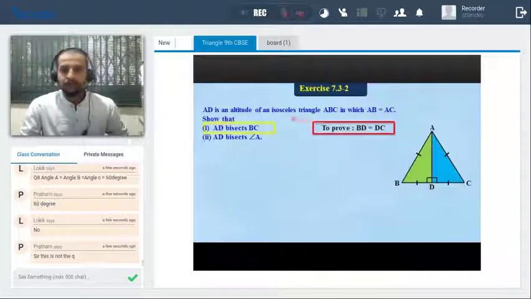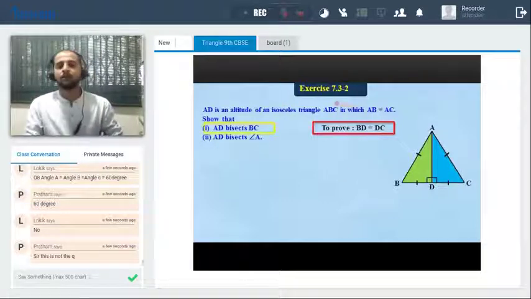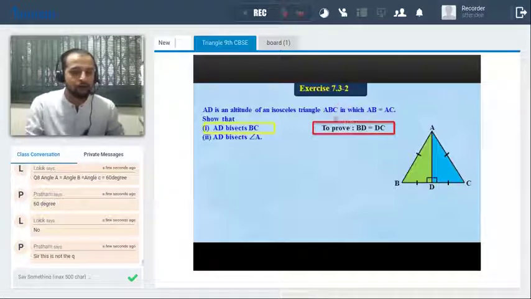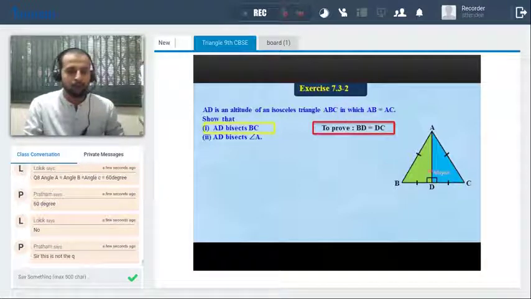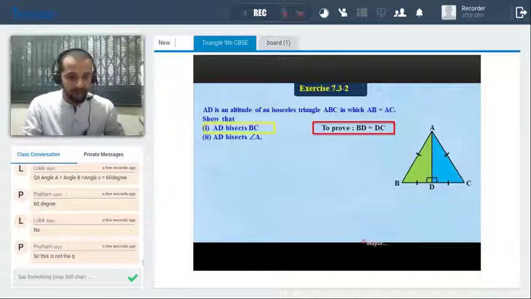Now, AD is an altitude of the isosceles triangle ABC, in which AB is equal to AC. Show that AD bisects BC. Okay, this is 7.3 question number 2. Any confusion, any doubt? Again, we have to prove the two triangles congruent. Then we can say BD is equal to DC, right?